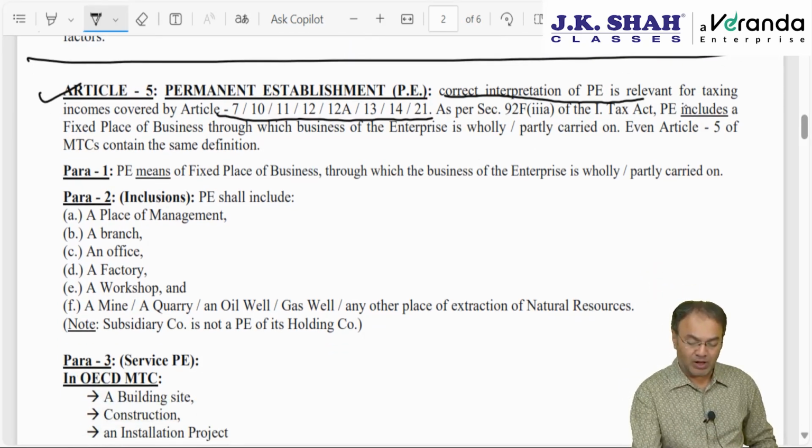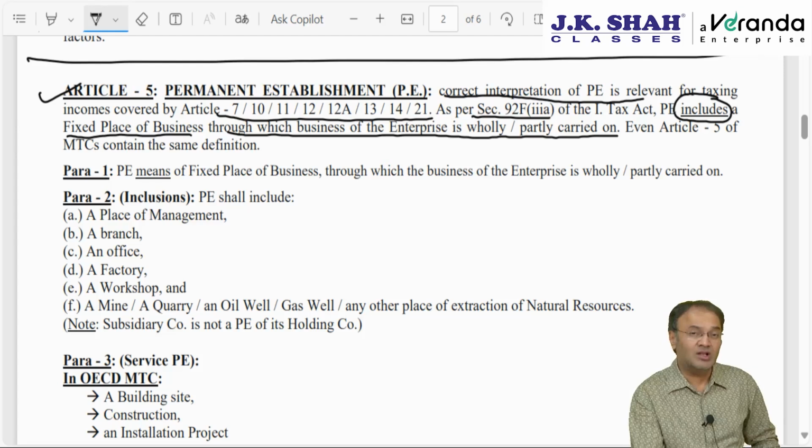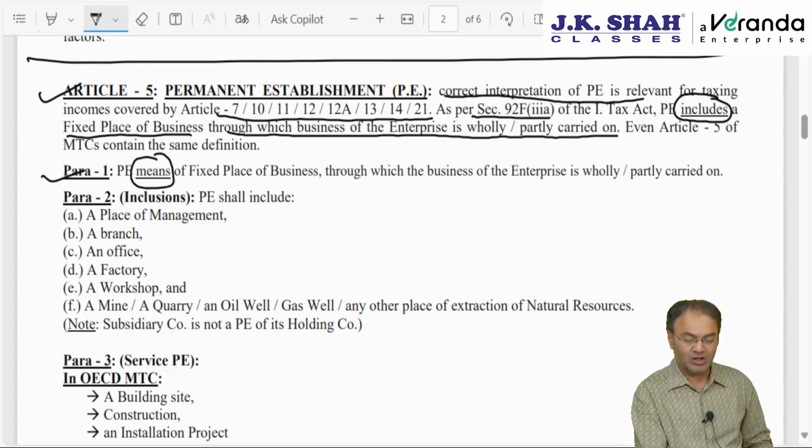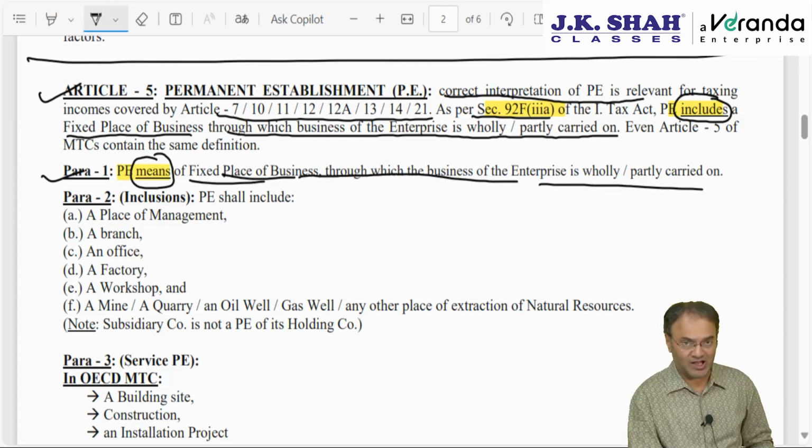Okay. Permanent establishment is defined in section 92F clause 3A, but in an inclusive manner, in the transfer pricing chapter. It says PE includes a fixed place of business through which business of the enterprise is wholly or partly carried on. The same definition is there here also in para 1, which says PE means. What is the difference? In the Income Tax Act it says PE includes and here it says PE means. That's one of the differences. PE means a fixed place of business through which business of the enterprise is wholly or partly carried on.